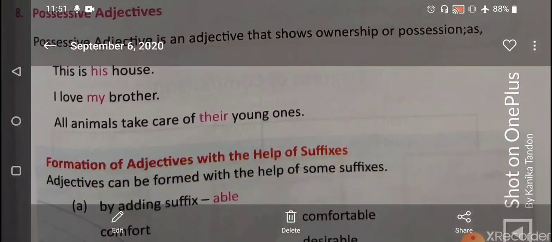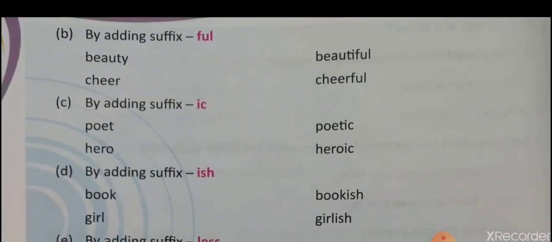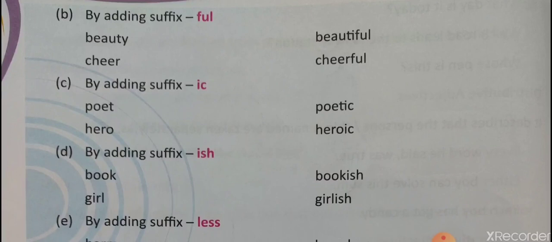Now next is formation of adjectives with the help of suffixes. Suffixes are something that are added at the end of the word, and prefixes are the words that we add before the word. Here we can form adjectives by adding able. So comfort becomes comfortable, desire becomes desirable, eat becomes eatable.